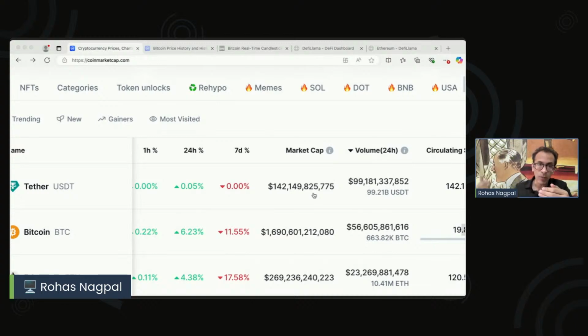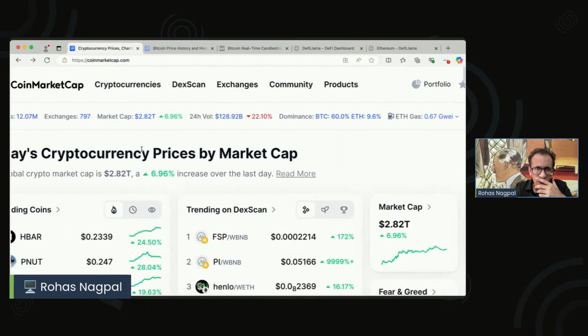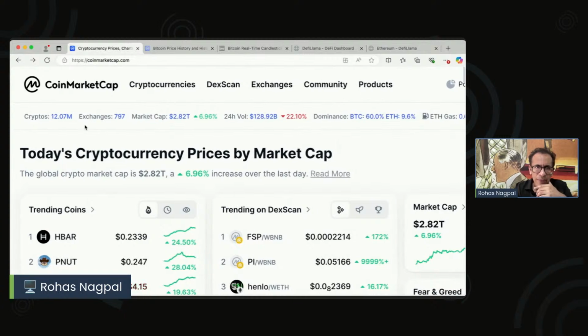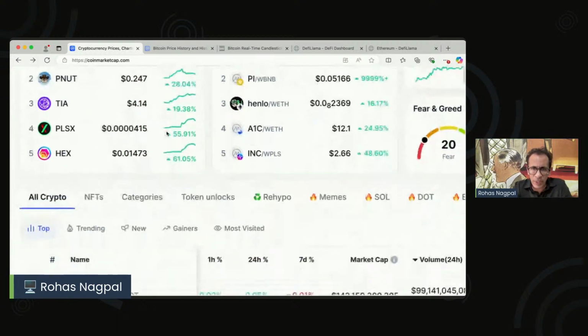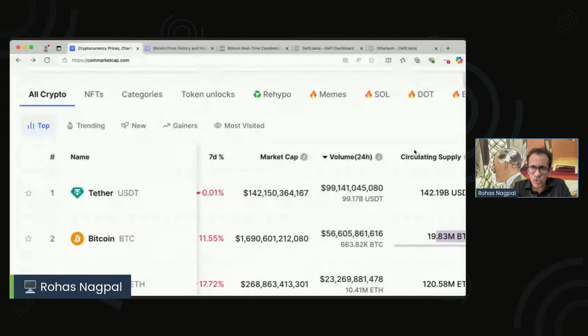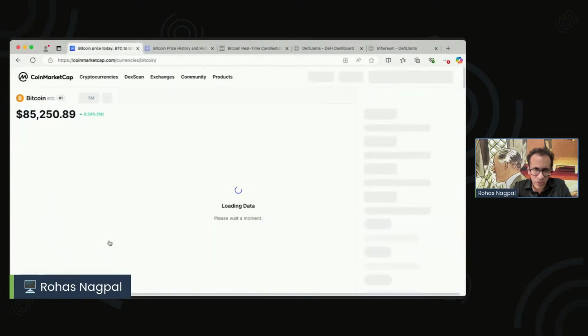Then comes how much has been traded on different exchanges. Now there are about 200, actually more than that, exchanges. Again, let's look here. CoinMarketCap shows us that there are 797 exchanges. So obviously nobody is going to look at all 700-800 exchanges. Usually we take the top 10, and everyone has their own ways of figuring out what the volume is. There's no standard answer to that. So now that we've seen this and understood volume, let's click on Bitcoin and go in.